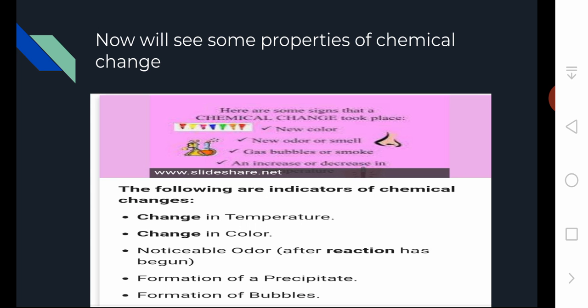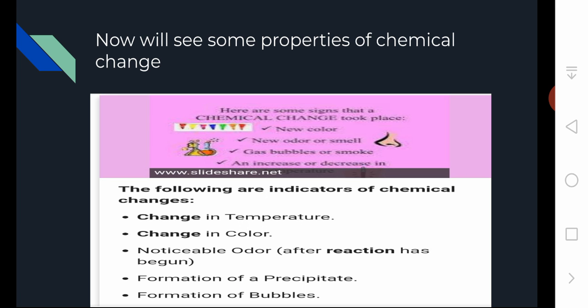Now we'll see the indicators of chemical changes. They can also be called properties, but don't think of them as properties, they are indicators. You can predict whether a chemical change happened by seeing the following things: change in temperature, change in color, noticeable odor after the reaction has begun, formation of a precipitate, and formation of bubbles. This is not needed for your class, but I'm giving it as extra information.